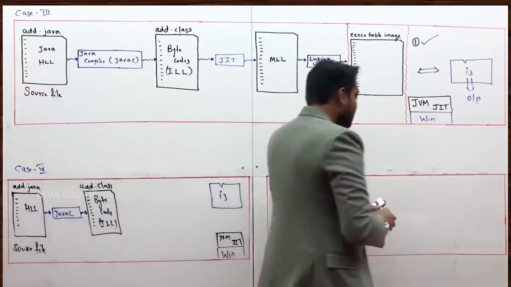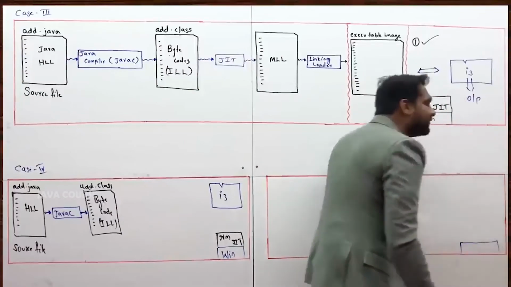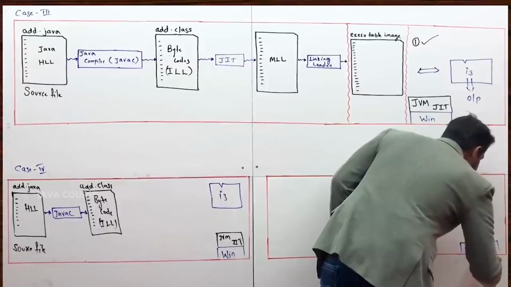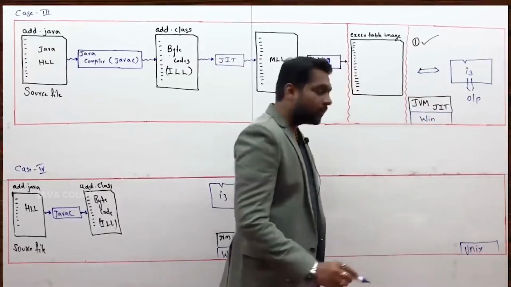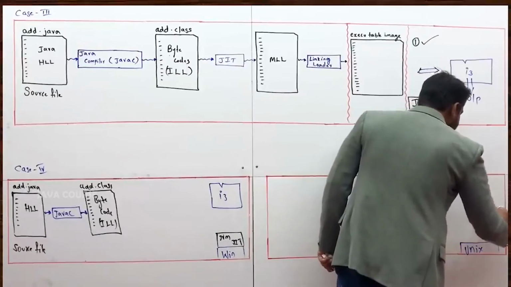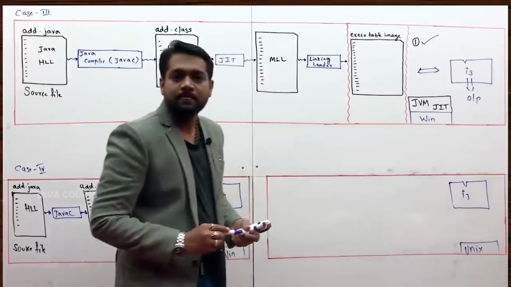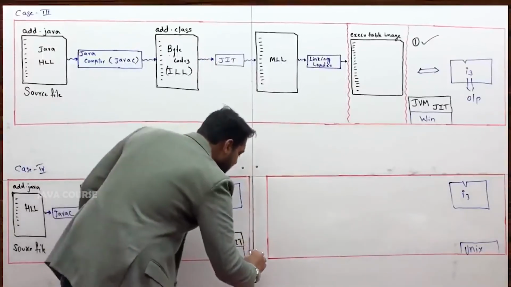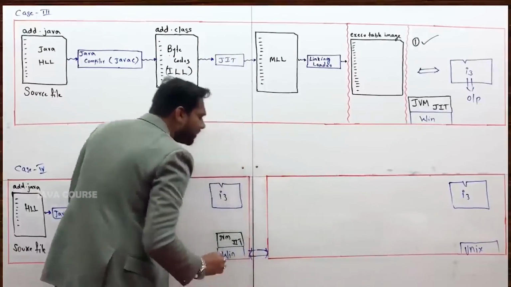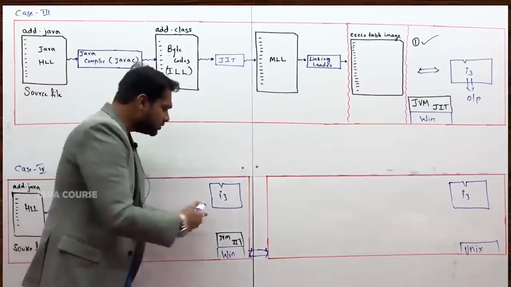This machine has one platform. If you ask me, sir, what platform does this machine have? Unix platform along with i3 processor, and somehow this machine and this machine have got connected with each other. Wired or wireless, that is not the problem here. These two are connected.